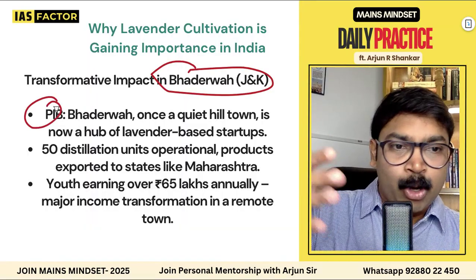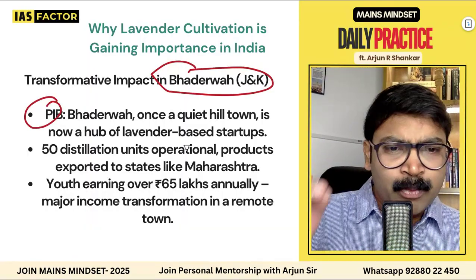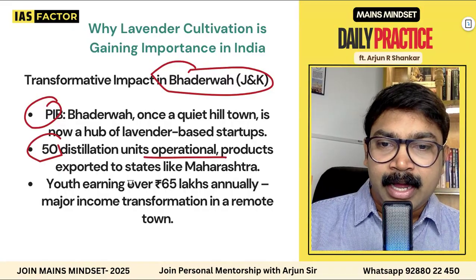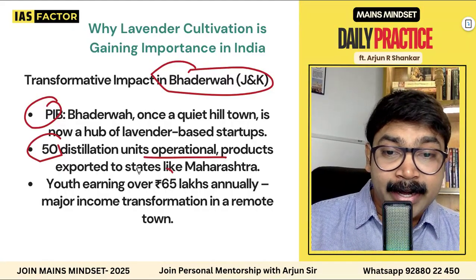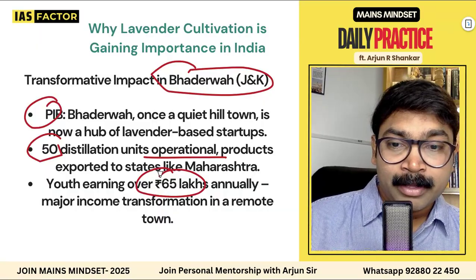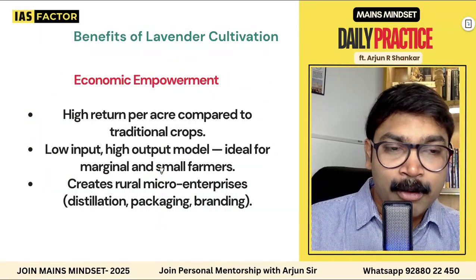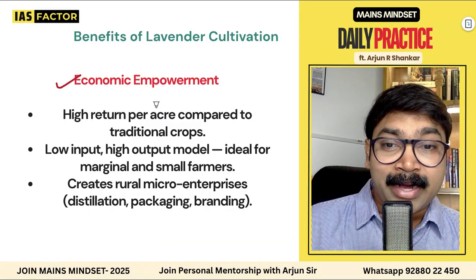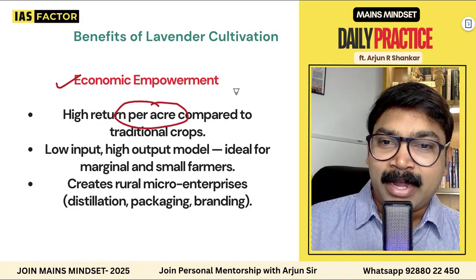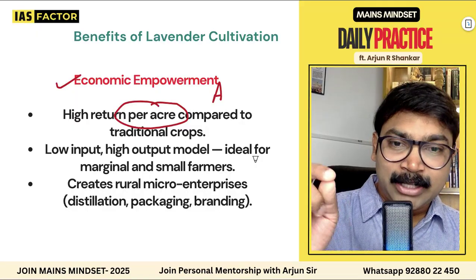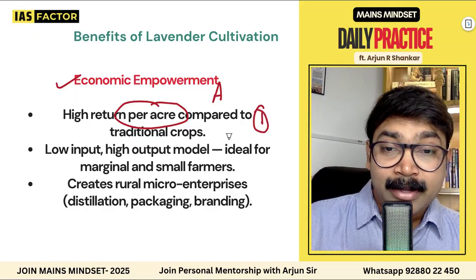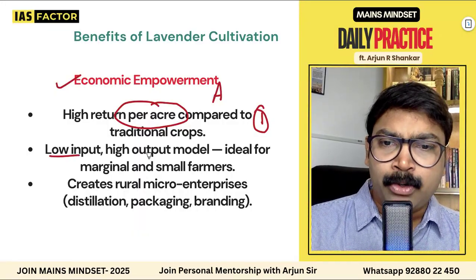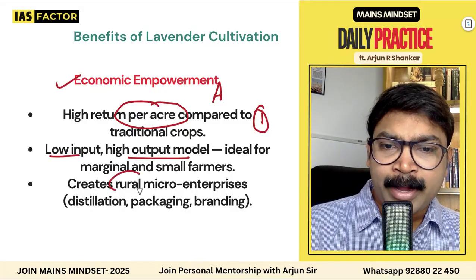According to the PIB, I've taken all these points from the Press Information Bureau. It's a very quiet hill town, with more than 50 distillation units operational and exports to other states. Youth are earning more than 65 lakhs per annum, which is transforming a small town into a larger thing. And what is the economic angle to that? High return per acre. That is the economic and agri part. These are all points that you need to be writing. It has more returns per acre than traditional crops. It is a low input, high output model with rural micro enterprises.